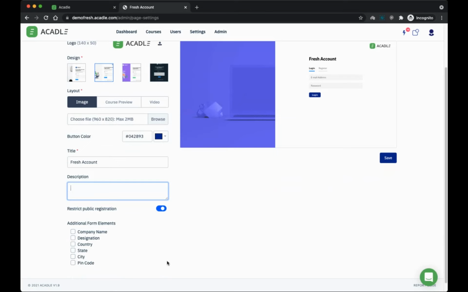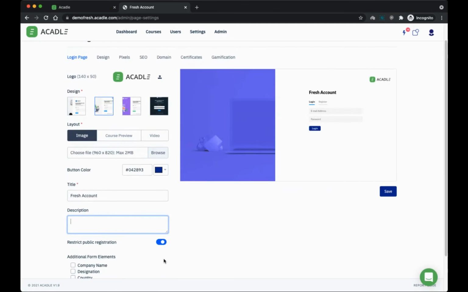Let's say you want to let anybody sign up and access your Academy. You can click here and enable public registration so that anyone can register. While registering, if you want to control which group this user gets assigned to by default, you can control that inside the users.